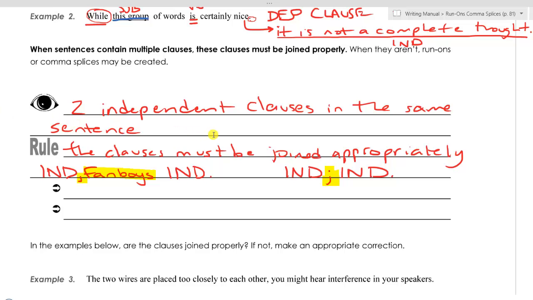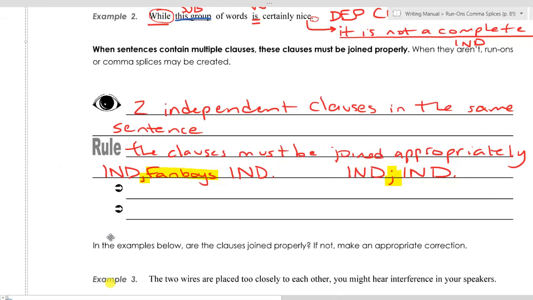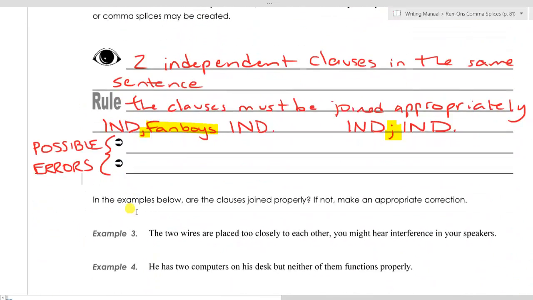except in your essay, perhaps. So the errors that can be created on these questions. What are the errors that can be created? The possible errors are the name of this rule, run-ons and comma splices.